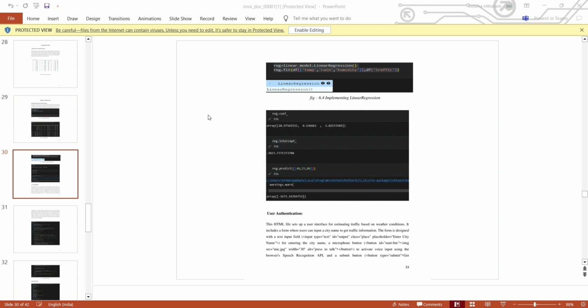After the styling, we have to take the information like weather information and display the traffic volume estimation. The display info function processes the weather data retrieved from the API and displays the relevant information on the web page. It is used for taking the input from the user and providing output which is user friendly. It extracts key information such as city name, temperature, humidity, wind speed and weather description.